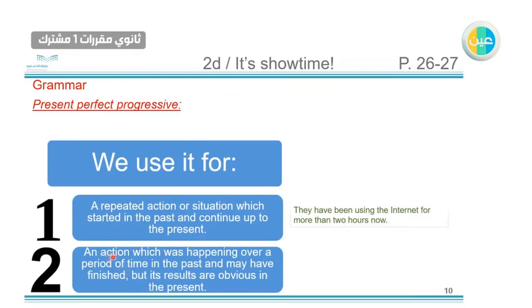The second one, an action which was happening over a period of time in the past and may have finished. So the past action may have finished, but its results are obvious in the present. So we can see the result until now, even if it had finished. For example, here he is very tired. He has been studying all night. So he has been studying all night, but the result is clear for us. He's still tired.